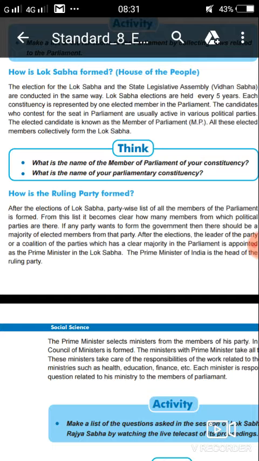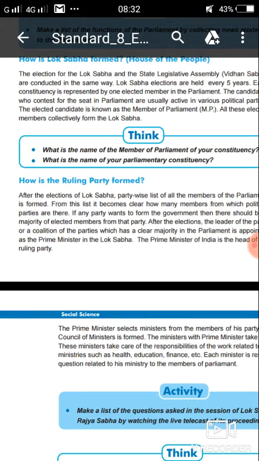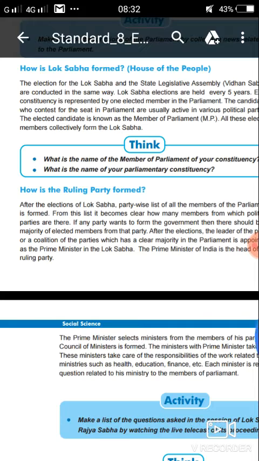So, the topic is here: how is the ruling party formed? After the election of Lok Sabha, a party-wise list of the members of parliament is formed. From this list, it becomes clear how many members from which political parties are there. If any party wants to form the government at the centre, there should be a majority of elected members from that particular party.